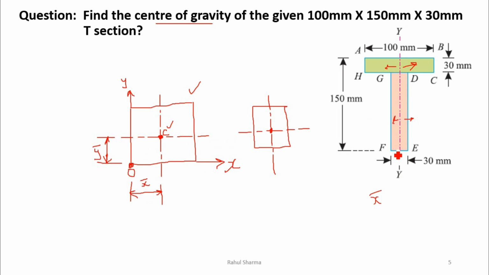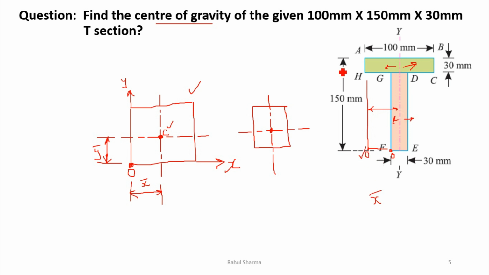In the question, if this is the origin given, you have to take the distance from this point to this; or if this is the origin, you have to take the distance from this point, meaning this distance. So it depends on where the origin is: the values of the center of gravity or centroid will change depending on the origin.